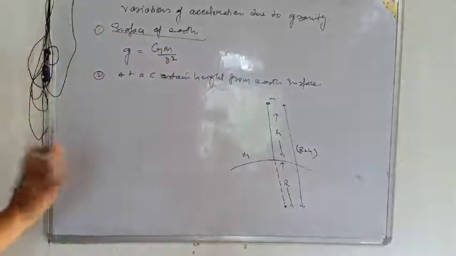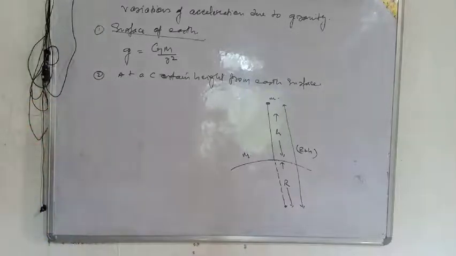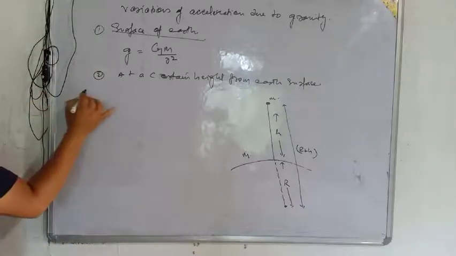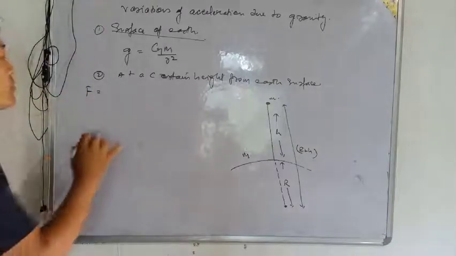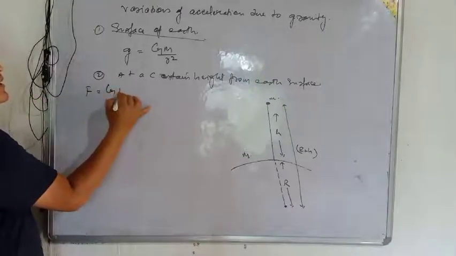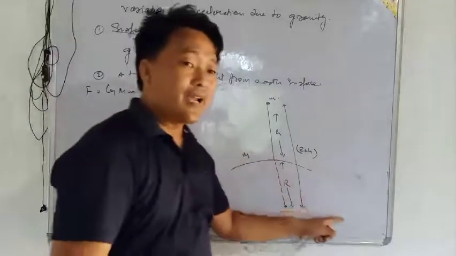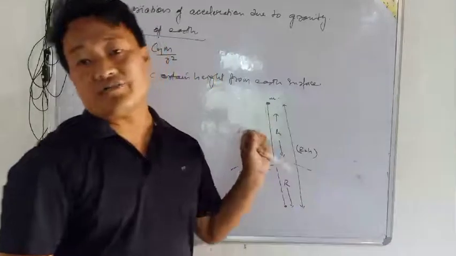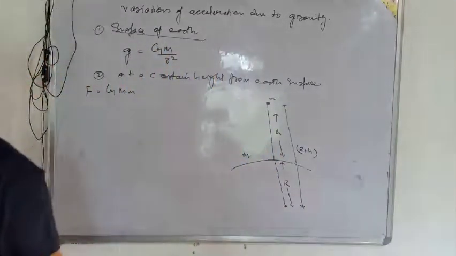First, we'll take the universal gravitational law: F is equal to capital G, capital M, small m. Capital M means the mass of the earth, and small m means any object present in space.